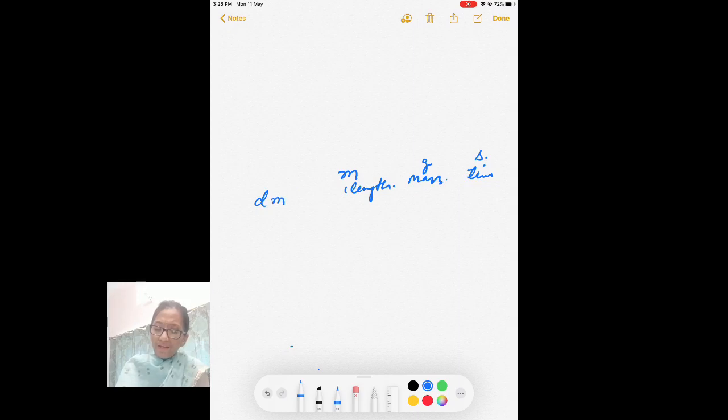If you put this prefix into mass, then you will be writing decigram. 1 decigram is equal to 10 power minus 1 gram.